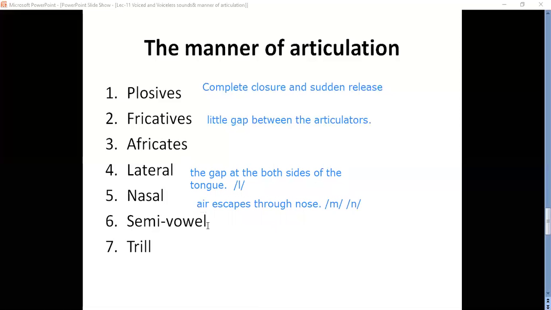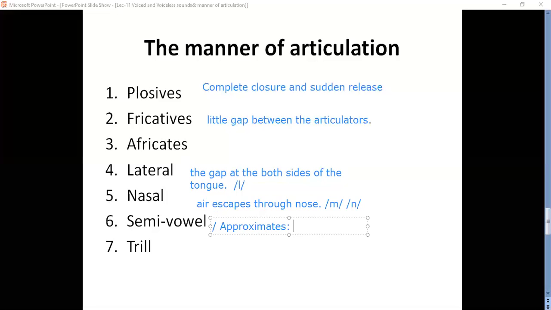Then semi vowels. There is another name for semi vowels, that is approximates. Okay, approximates. Approximate means it is almost vowel. Semi-vowel means it is almost vowel. Okay, there is not much friction. There is no closure at all. For e sound, it is a vowel. It is because there is no friction at all. Okay, but for sa sound there is friction. That's why we call it as fricative.